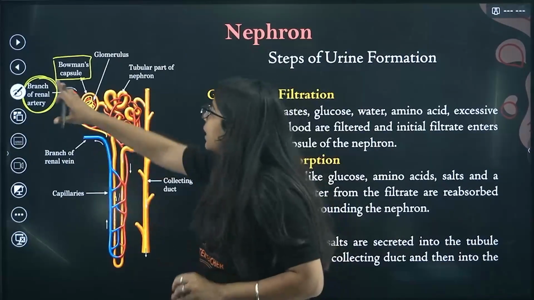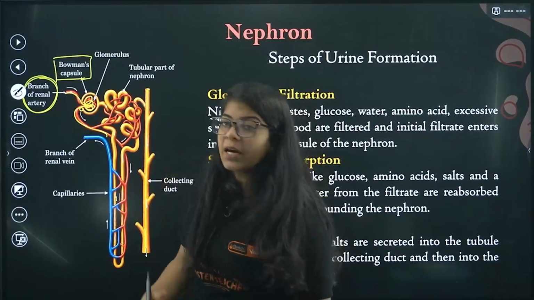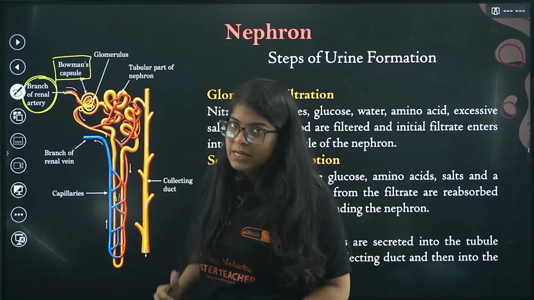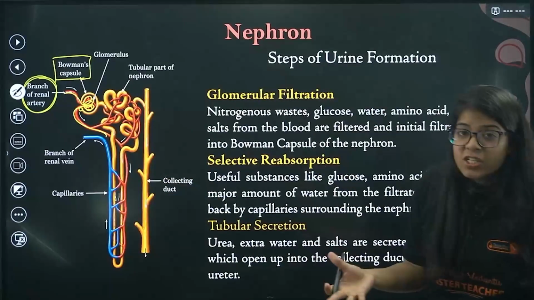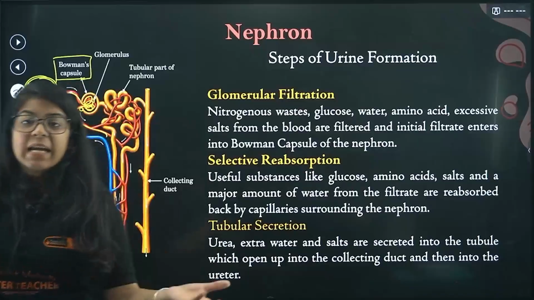Now this blood comes, and here the blood is filtered. It takes all the stuff that is required. Good blood stays in, and all the bad stuff, the undigested nutrients, the acids, the urea, the uric acid, it comes out.